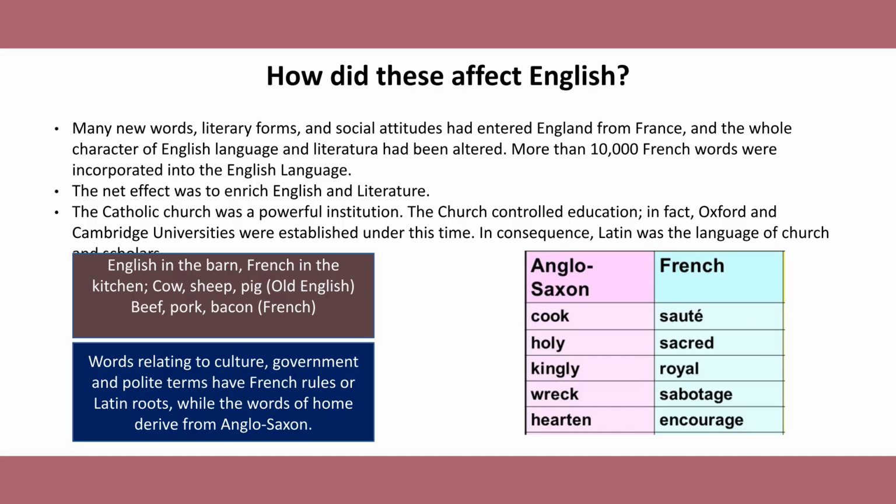The influence of different social classes can also be seen in vocabulary. Words used in daily rural life, such as cow, sheep, and pig, come from Old English, while the names of prepared foods, such as beef, pork, and bacon, come from French. In general, words related to government, culture, and polite society often have French or Latin origins, while common household words usually come from Anglo-Saxon roots.